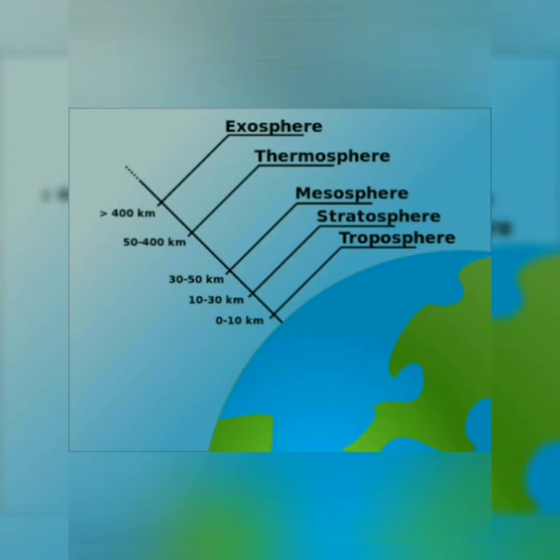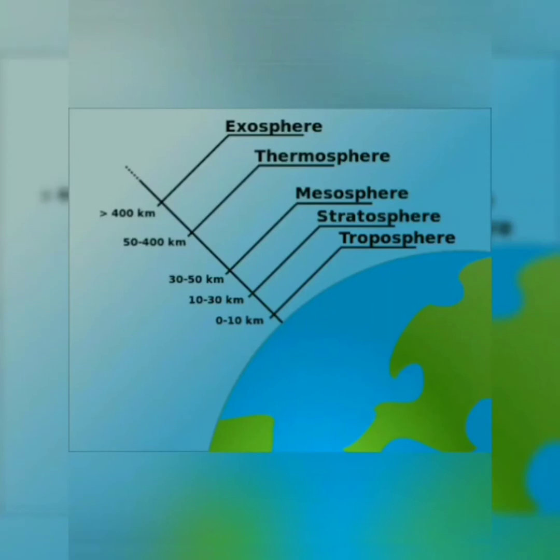Horizontal motion means when the air is moving right to left, left to right, one side to another side. That moving air is called wind, and with its help we can understand the pressure and presence of the atmosphere.